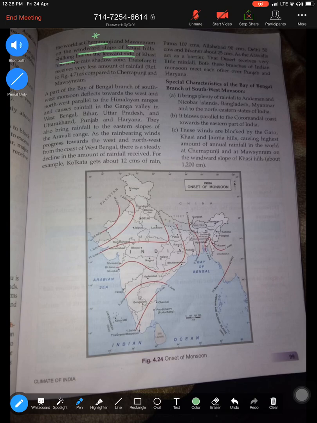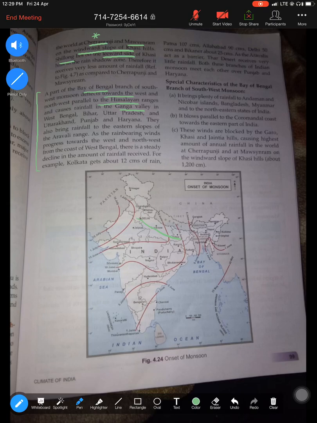Now the next thing about the Bay of Bengal branch is this portion. I'll just try to explain. As the Bay of Bengal branch moves, it gets deflected towards the west and starts moving upwards towards the Himalayan region. So they cause rainfall in the Ganga Valley. So this is the Ganga Valley. As they approach, they give rainfall.